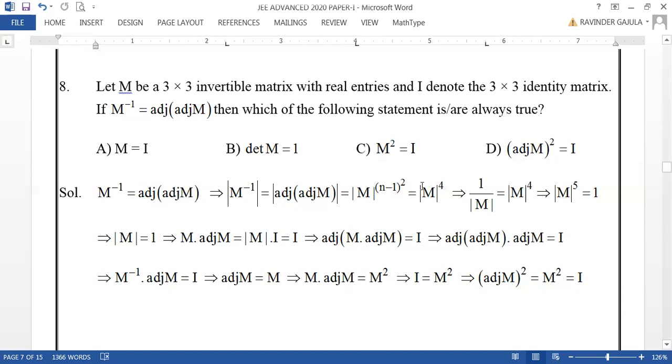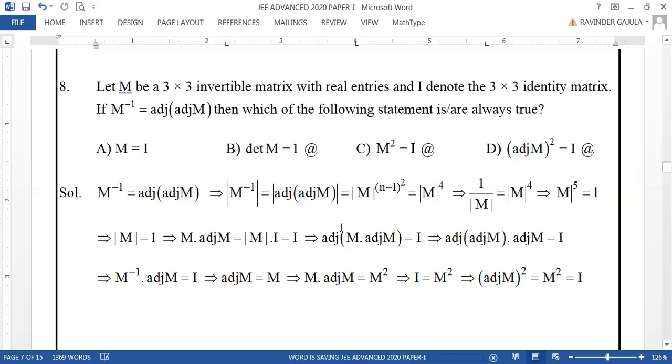And this is the solution, where det M equal to 1 is true, M square equal to I is true, and adjoint M whole square equal to I is also true.